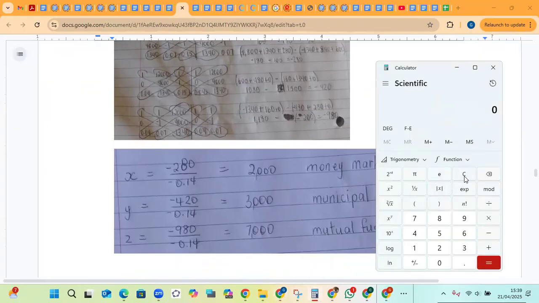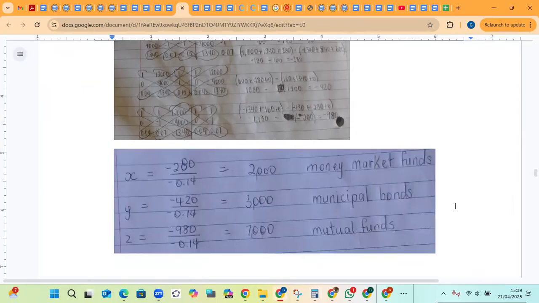So we can just verify that a negative divided by a negative is equal to a positive, so I don't even have to put a negative sign. So you have 2,000, or 20 divided by 0.14, 3,000, and 980 divided by 0.14 will give us 7,000. So this appears to be